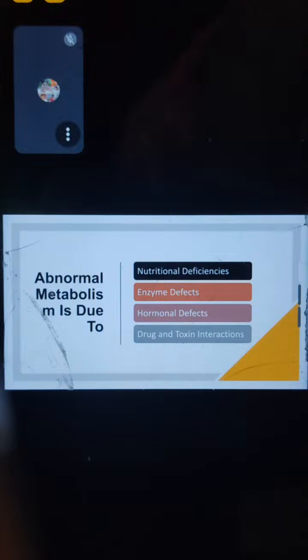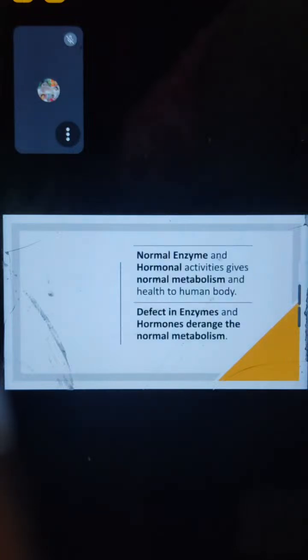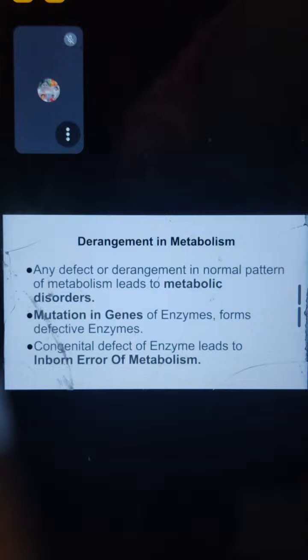So abnormal metabolism is, for example, nutrition deficiency, some enzyme defects or hormonal defects, and drug and toxin interaction. These are very normal things, and many of you already know them. Then there is rearrangement of the metabolism, for which I told you to do metabolic flux analysis.